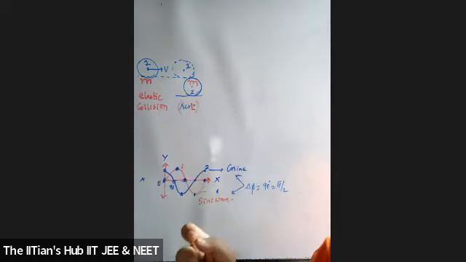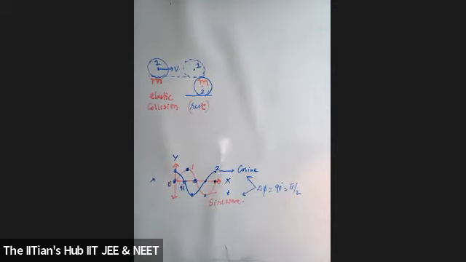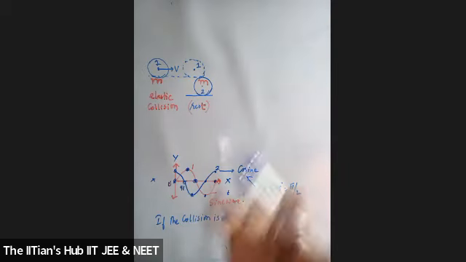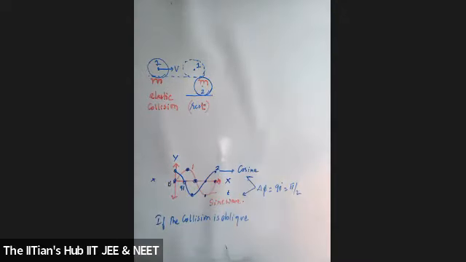So the question is, show that if the collision is oblique, the bodies go at right angles to each other after collision.